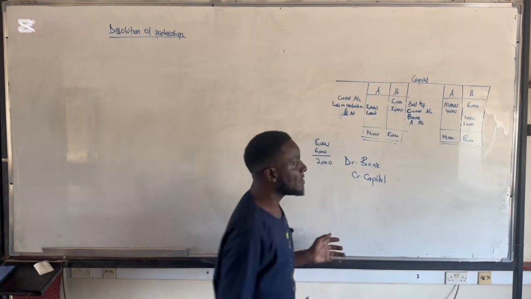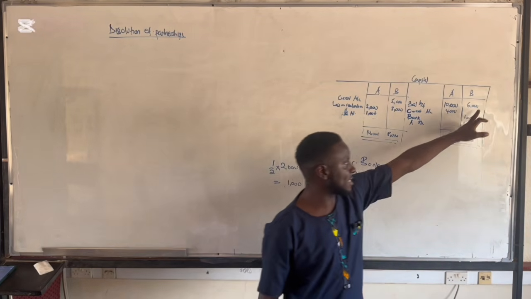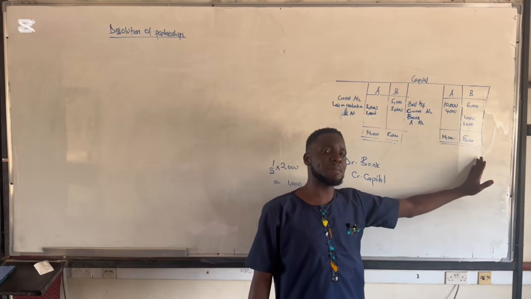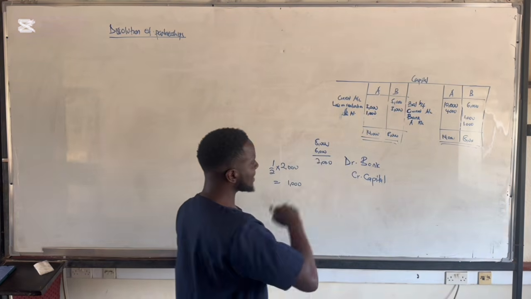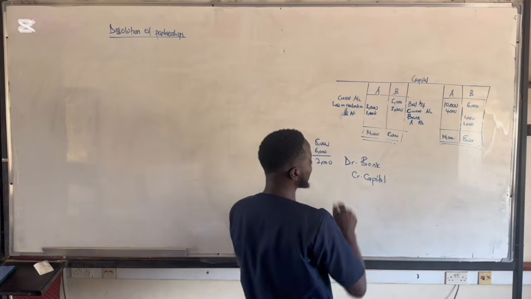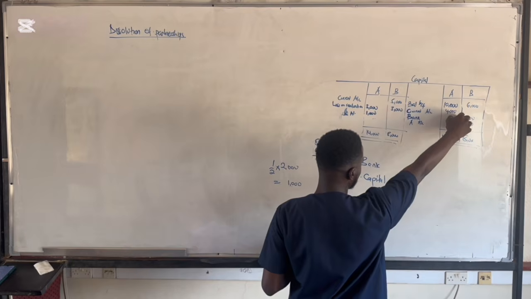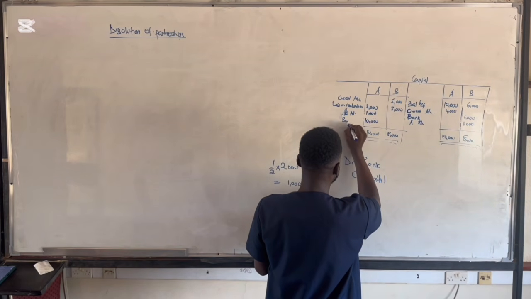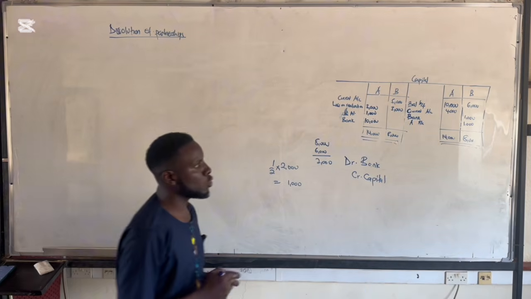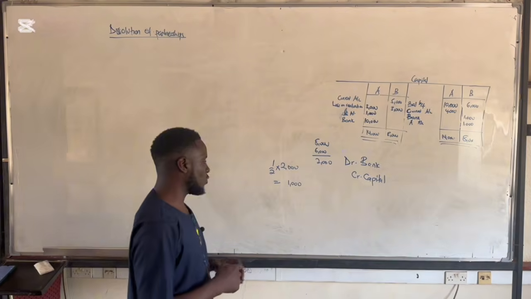So here, if you check partner B, there's 8,000 this side, then there's 8,000 this side. So partner B is not going to receive anything from the partnership. And when it comes to partner A, we have 4,000 here and 14,000 here. It means we are going to pay him 10,000 through the bank. So that's what we do when the partner is insolvent. Allow me to rub this off, then we start a question.